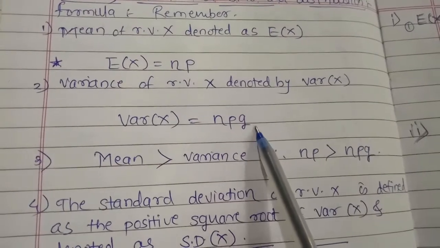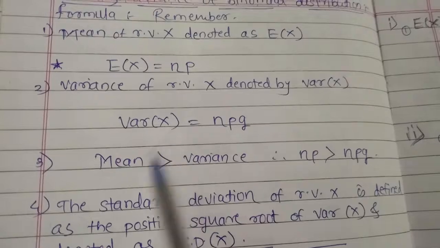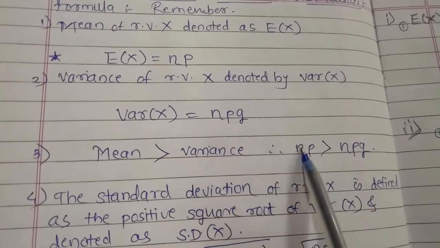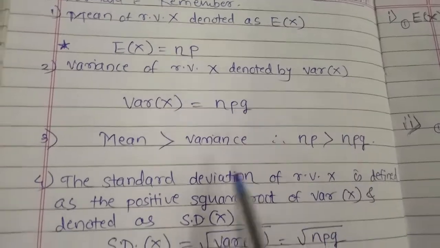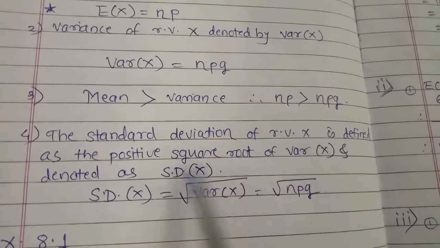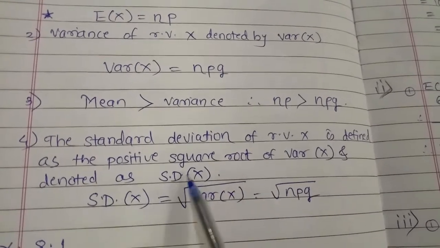So in the previous examples you know the meaning of this npq, and remember that the mean is always greater than the variance, so np is always greater than npq. Next one, the standard deviation of random variable x is defined as the positive square root of the variance of x, and it is denoted by SD of x.